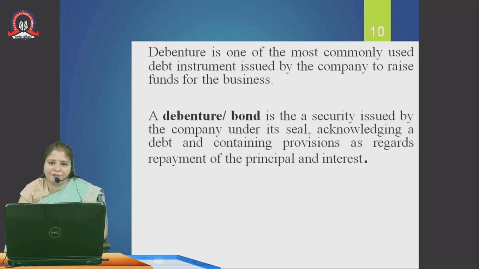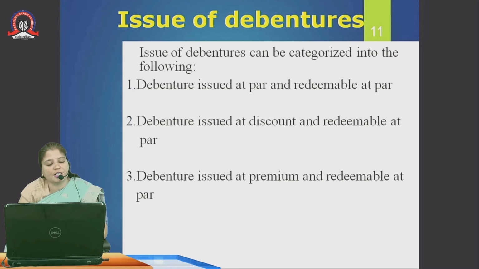A debenture can be defined as a security issued by the company under its seal, acknowledging a debt and containing the various provisions as regards the repayment of principal and interest. When we are issuing the debentures, we have to tell them the rate of interest which we are going to pay every year or after a certain period of time. It has to be declared at the time of issue of debentures itself. And we have to pay this debenture interest even if we are not having a profit. Debenture holders are just like creditors of the company. Remember that debenture holders are not the owners of the company, they are the creditors of the company.